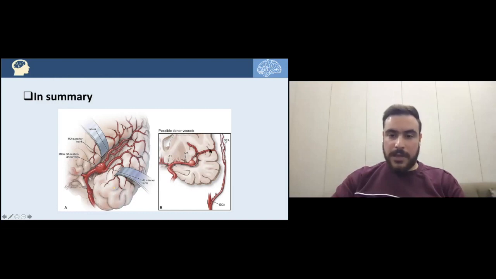The MCA and the STA are just separated by skull bone. So after doing a craniotomy, we can approximate them and anastomose them to make a shunt from extracranial to intracranial. That's one of the options.